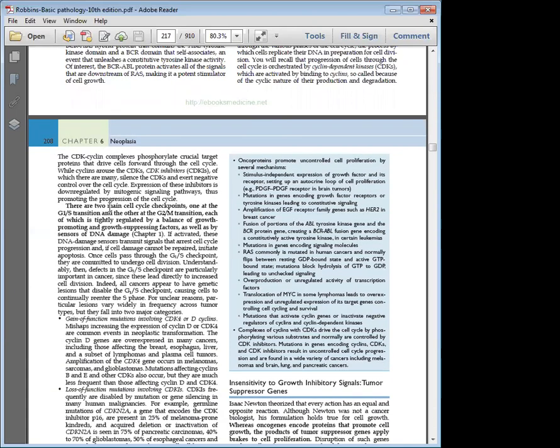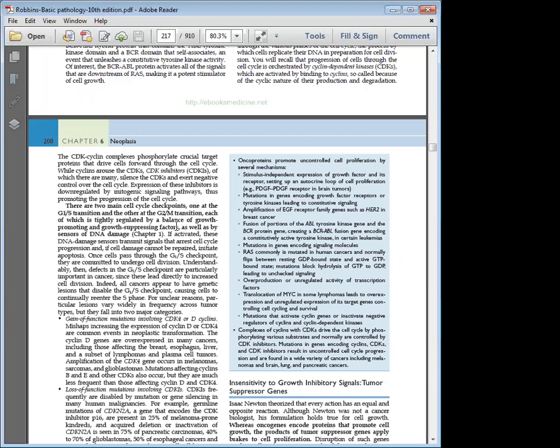So there are two main cell cycle checkpoints which you must already remember. One is the G1 to S transition, the other one is the G2 to M transition. If you say G1 to S, that means from a normal resting or quiet phase, the cell goes into a synthetic phase. Synthetic phase is production of nuclear and cytoplasmic material to prepare the cell for mitosis. Whereas the G2 to M transition happens when the cell enters mitosis and it can never go back. Once the G2M checkpoint is crossed, the cell will undergo division. It cannot be stopped in between.